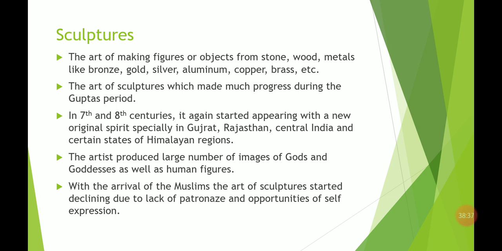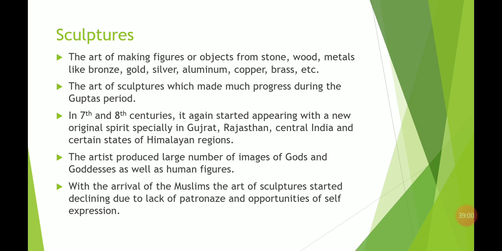But with the arrival of Muslims, the art of sculpture started to decline due to the lack of patronage and opportunity for self-expression. Basically, the Muslim kings did not patronize the making of sculptures, but they patronized painting.